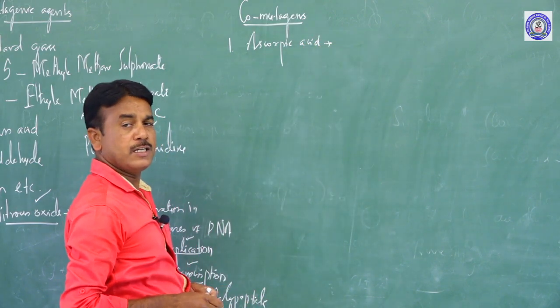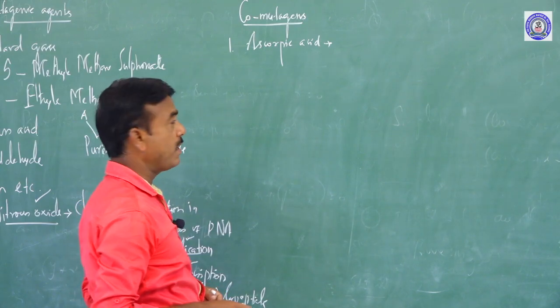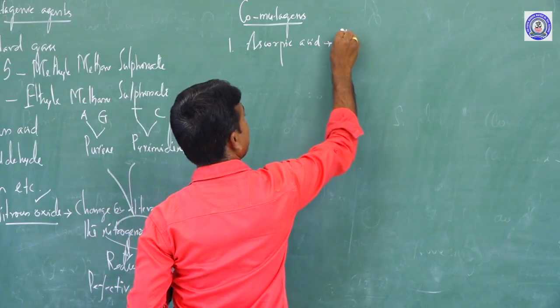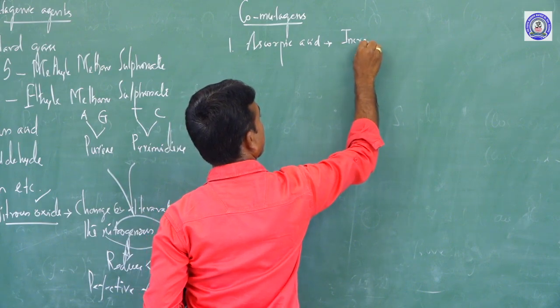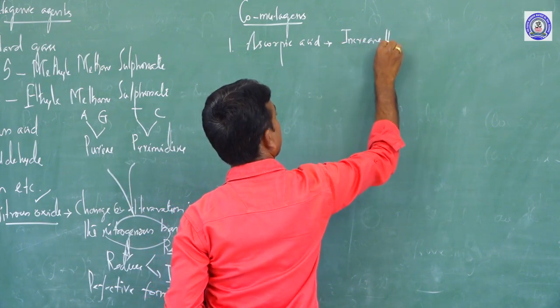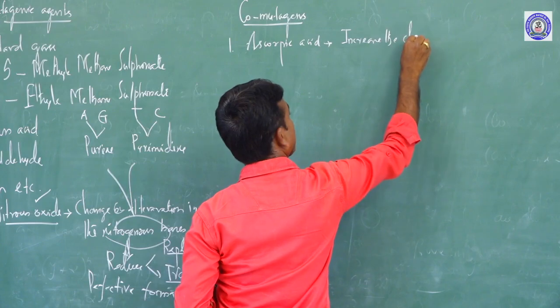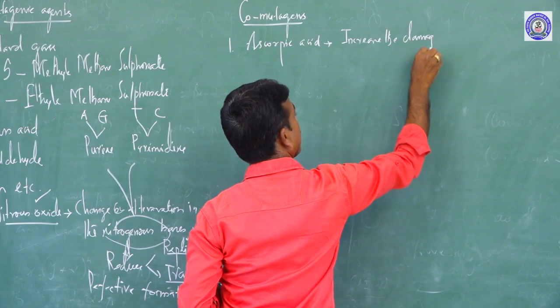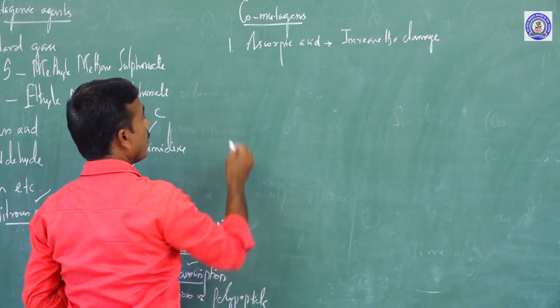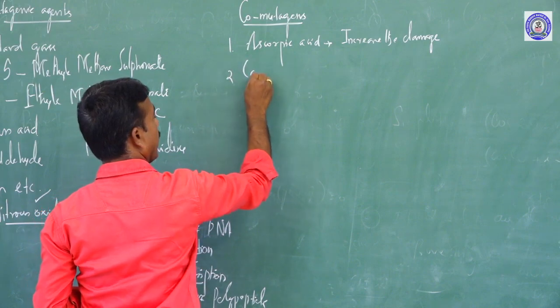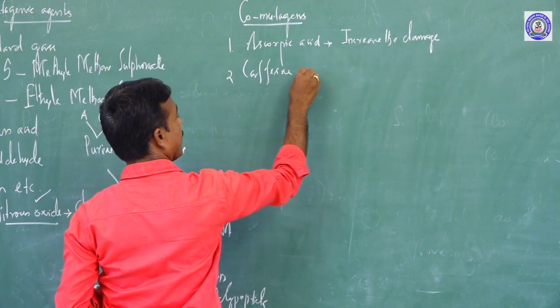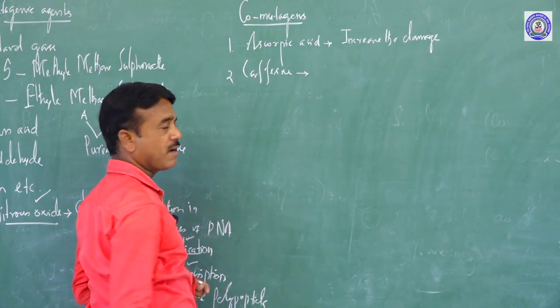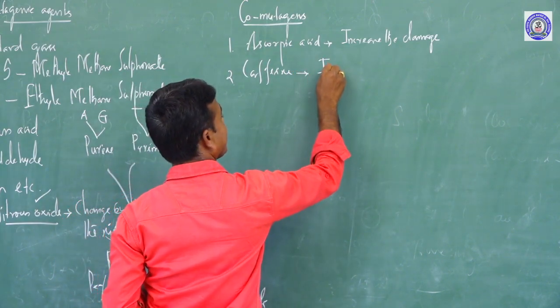Ascorbic acid plays an important role by increasing the damage. One more example is caffeine, whose response is increased toxicity.